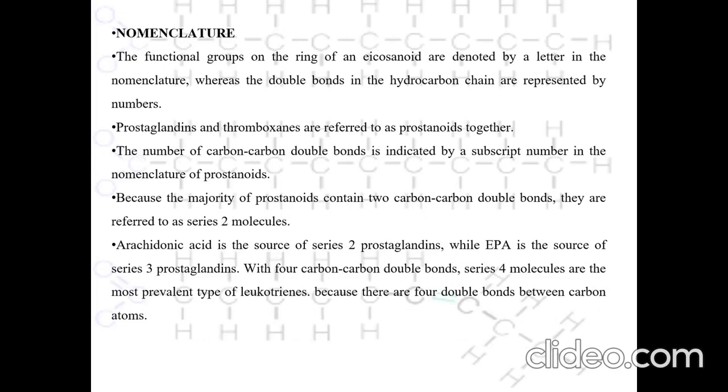Prostaglandins and thromboxanes are referred to together as prostanoids. The number of carbon-carbon double bonds is indicated by a subscript number in the nomenclature of prostanoids. Because the majority of prostanoids contain two carbon-carbon double bonds, they are referred to as series 2 molecules. Arachidonic acid is the source of series 2 prostaglandins, while EPA is the source of series 3 prostaglandins. With 4 carbon-carbon double bonds, series 4 molecules are the most prevalent type of leukotrienes.